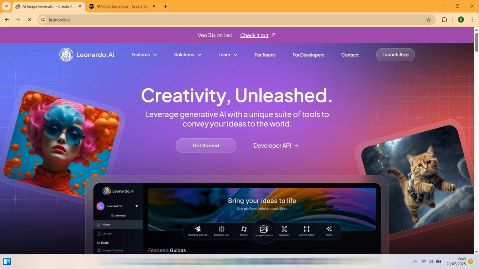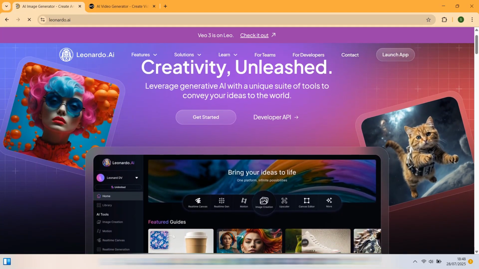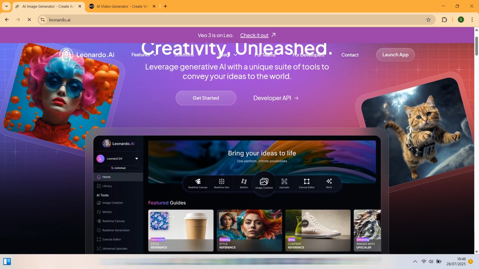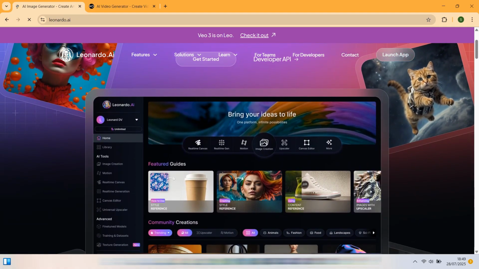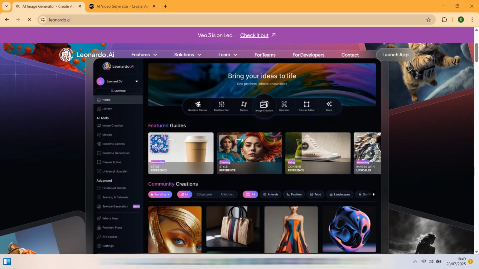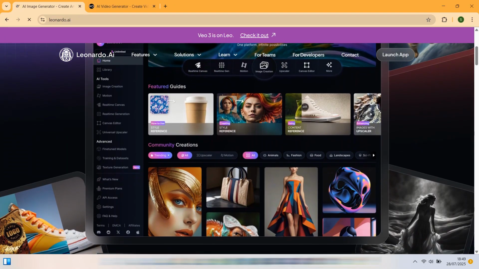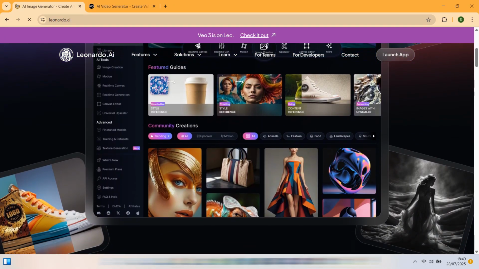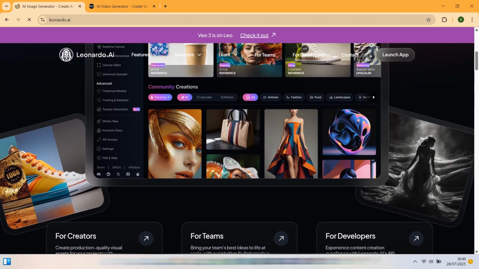Leonardo AI has established itself as a leader in the creative AI space by focusing on professional-grade output, customization, and control. It offers a robust interface where users can fine-tune their prompts, styles, lighting, and composition. One of Leonardo's standout features in 2025 is its fine-tuned style models, allowing users to generate art that mimics very specific aesthetics, from hyper-realistic portraits to game-ready assets.